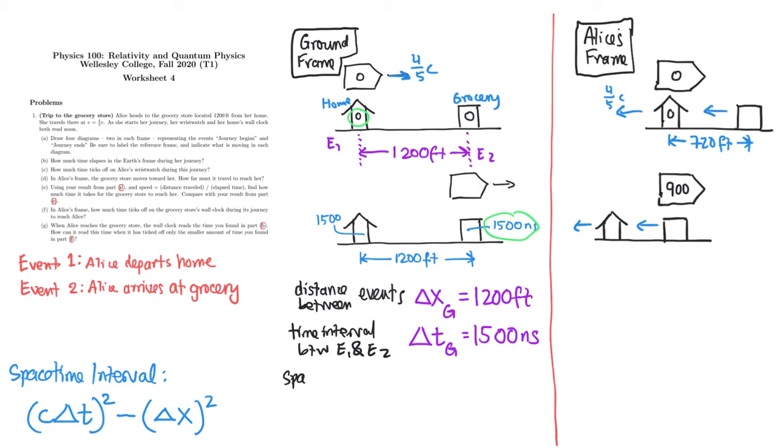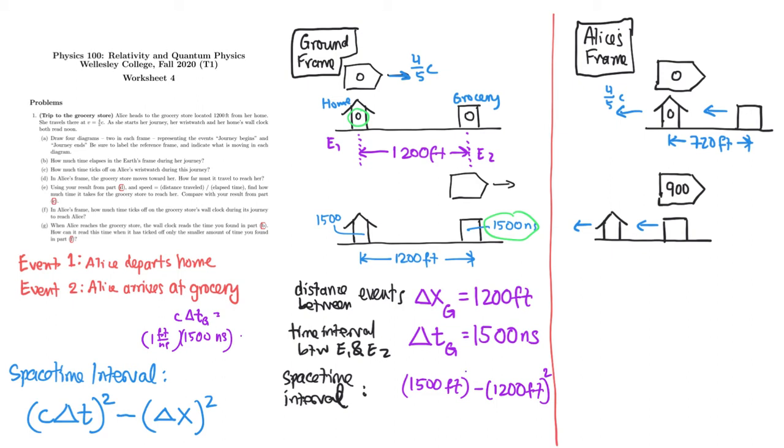So the space-time interval, in this case, is 1,500 feet, because it's 1,500 nanoseconds times 1 foot per nanosecond, which is 1,500 feet. We subtract from that delta x squared, 1,200 feet squared. Sorry, both of these terms are squared. And when you do that, you find a number that's quite a large number. It is 810,000.